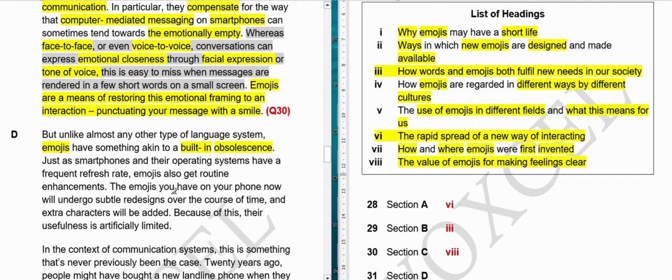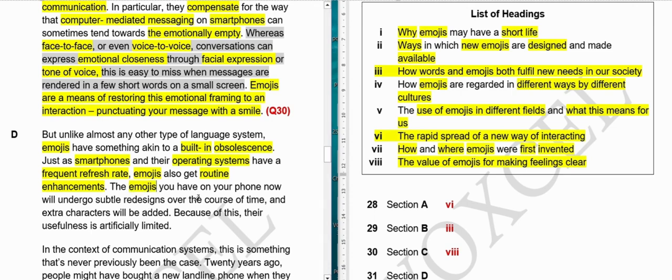Just as smartphones and operating systems have a frequent refresh rate, emojis also get routine enhancements. They are saying that smartphones and your OSs have frequent refresh rates, and emojis also get routinely enhanced. The emojis you have on your phone now will undergo subtle redesigns over the course of time, and extra characters will be added.